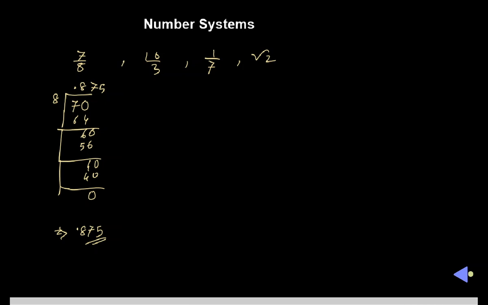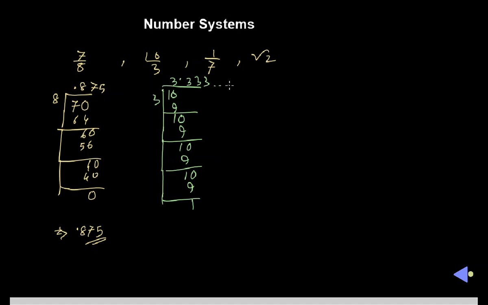Now let us divide 10 by 3. 3 times 3 means 9, and 1 is remaining. Since 1 is less than 3, not divisible by 3, we put a 0 after the decimal point. Again 9, and again 1 is remaining. Every time it becomes 1, and again 3.